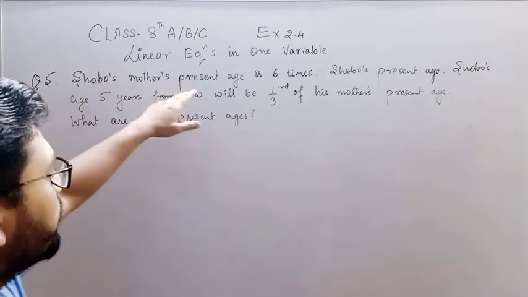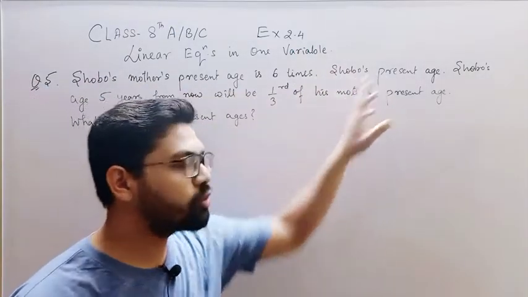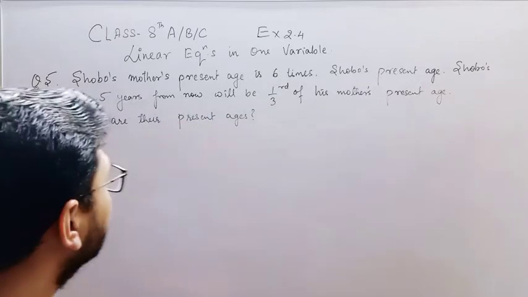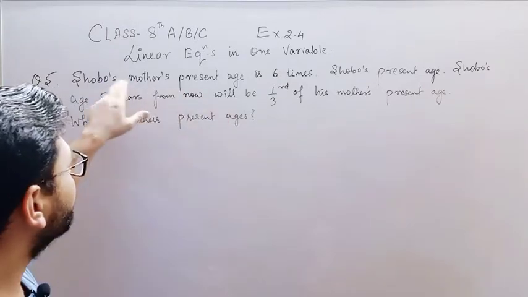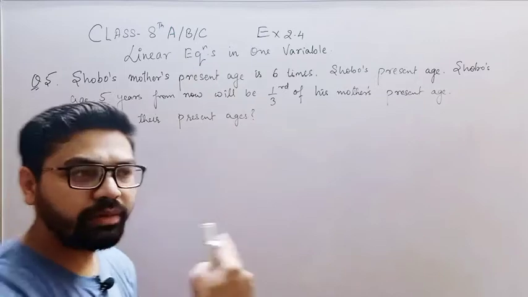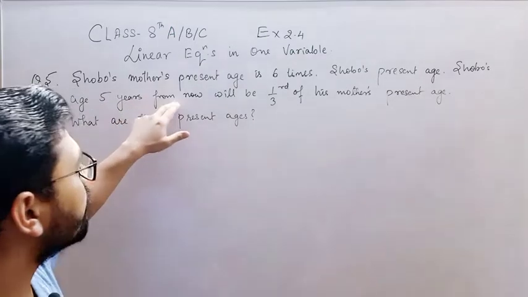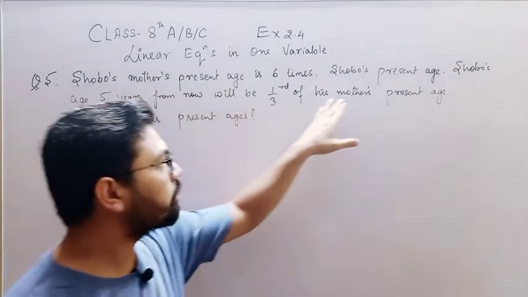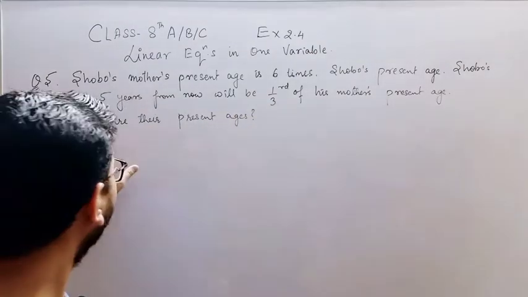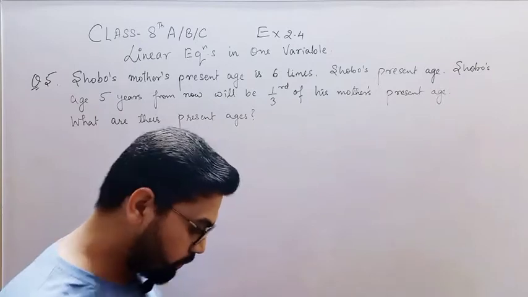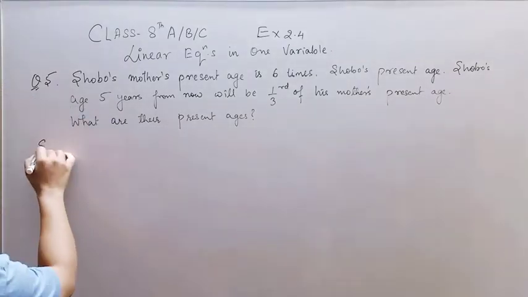Shubhu's mother's present age is 6 times Shubhu's present age. That means Shubhu's mother's present age is 6 times Shubhu's present age. Shubhu's age 5 years from now will be 1/3 of his mother's present age. What are their present ages? Now, how do you solve this question?